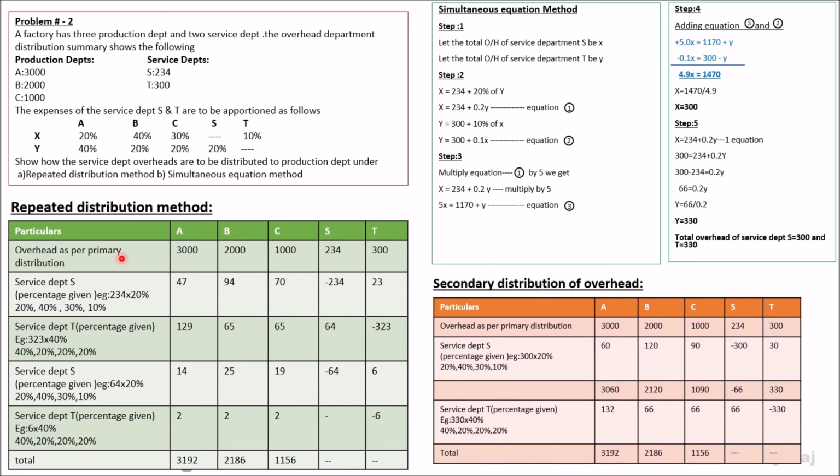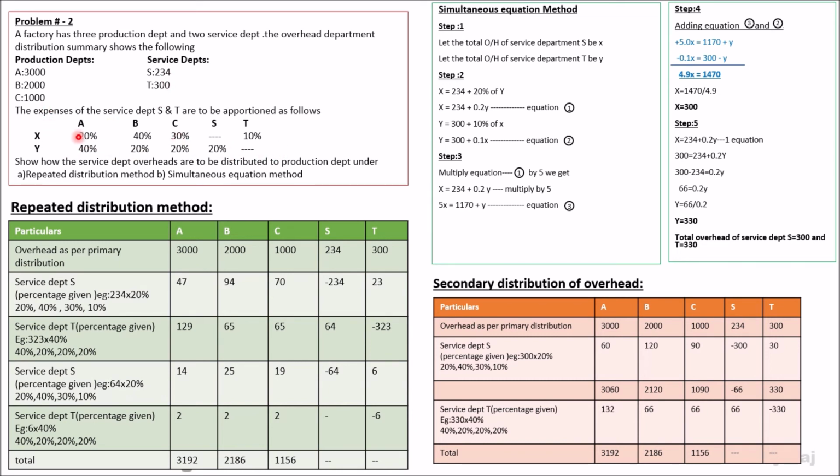Primary overhead as per primary distribution: it is 3000, 2000, 1000, which is there in the problem. The same thing I have entered here, and S is 234 and T is 300. Start with service department S. 234 rupees has to be distributed to all the departments under the percentage which has been specified here.